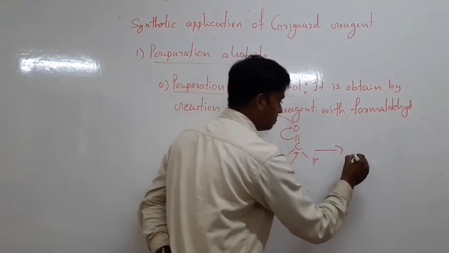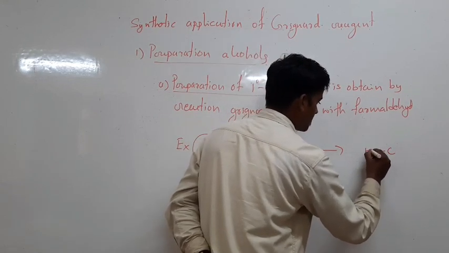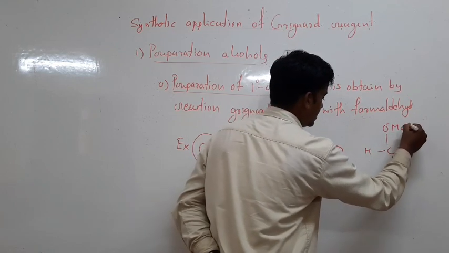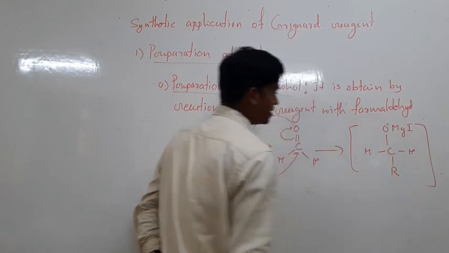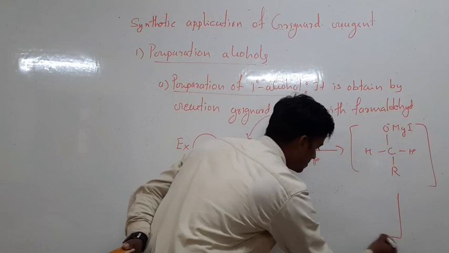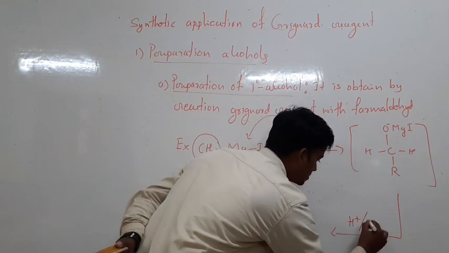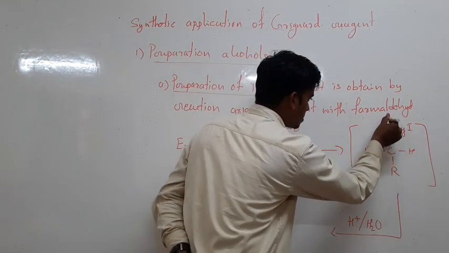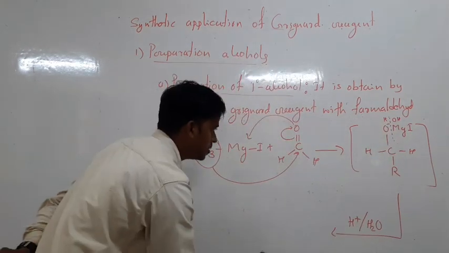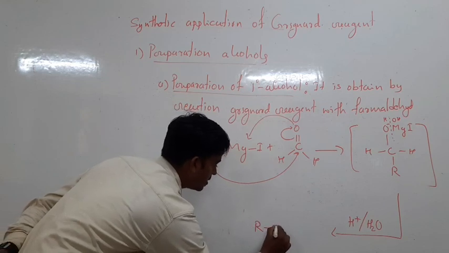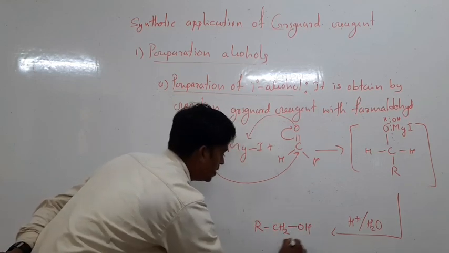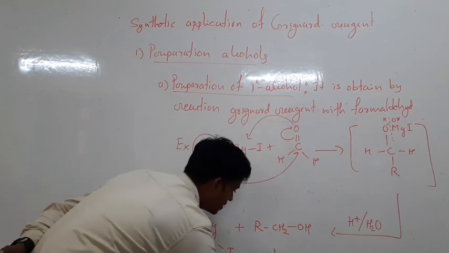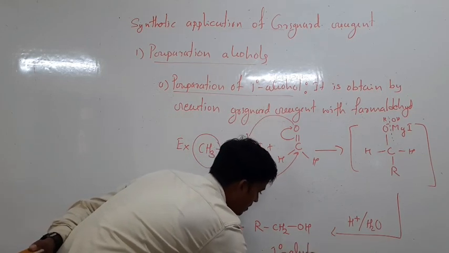It gives the addition compound, R-CH2-O-Mg-I. This undergoes acid hydrolysis, where it breaks with H and OH to give RCH2OH plus Mg(OH)I. This is our primary alcohol.